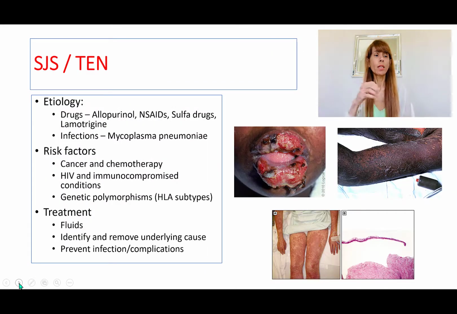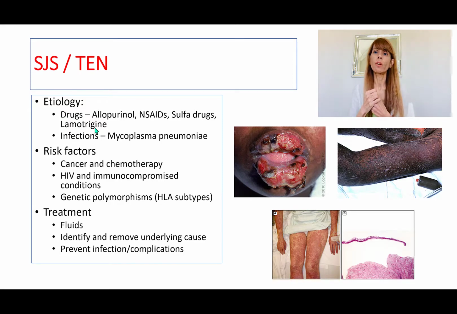So what is the etiology and risk factors? Like I said, infections can cause it. Sometimes the virus infections with Mycoplasma pneumonia can lead to it, not necessarily directly cause it. Drugs are the major culprits. So NSAID, sulfur drugs, lamotrigine, which is an anti-epileptic drug. Some of the drugs are notorious for leading to this condition, although it is possibly an immune-mediated condition.